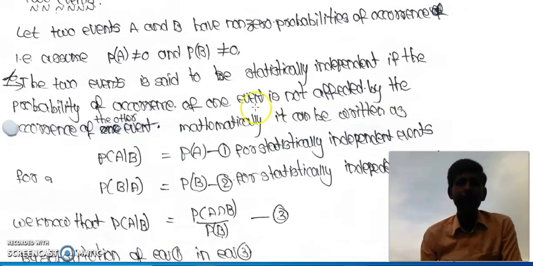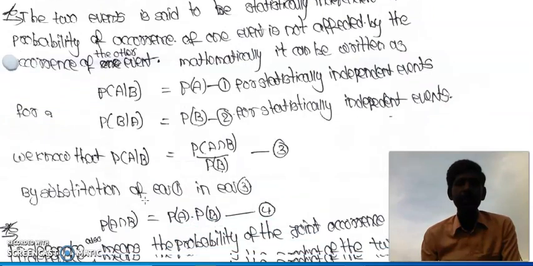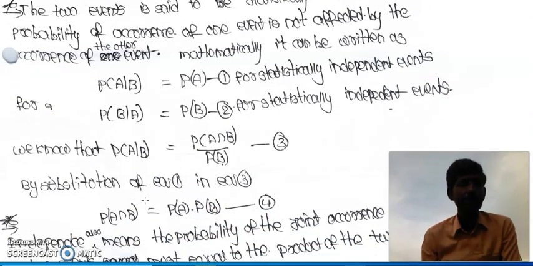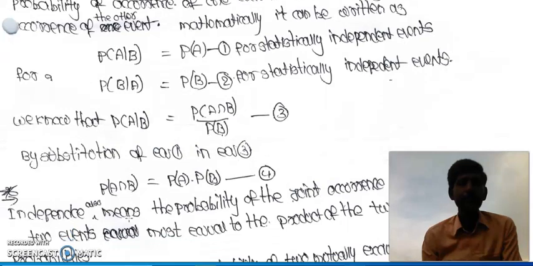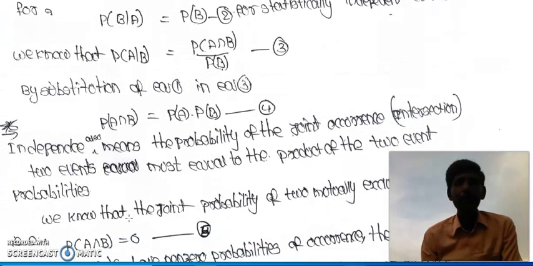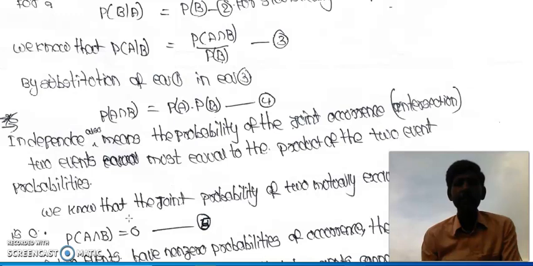Mathematically it can be written as P of A by B equals P of A, and P of B by A equals P of B, for statistically independent events. We know that P of A by B equals P of A intersection B divided by P of B. Substituting equation 1 in equation 3, we get P of A intersection B equals P of A into P of B. This is the condition for two events to be independent events. Independence means the probability of joint occurrence, the intersection of two events, must equal the product of the two event probabilities.